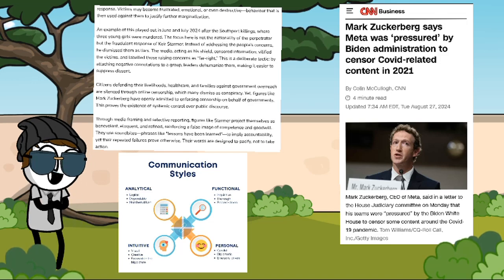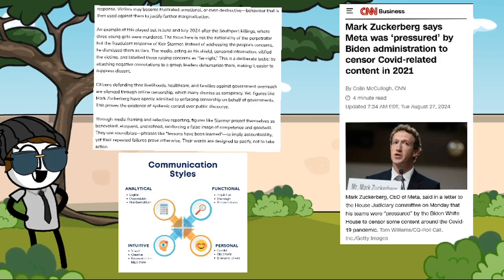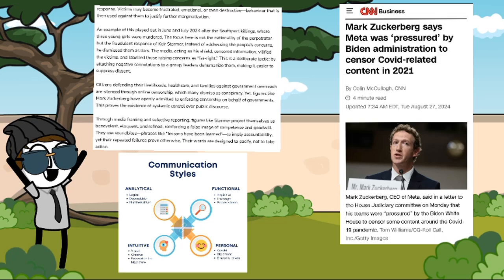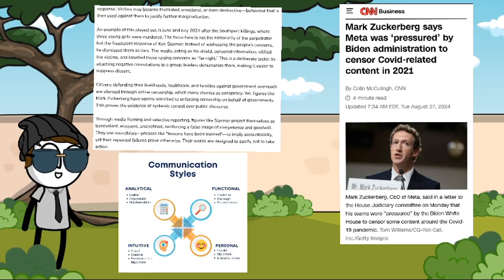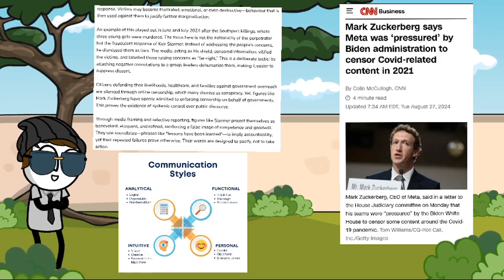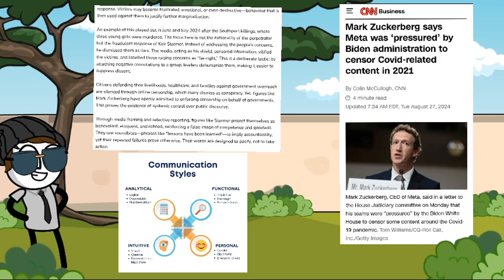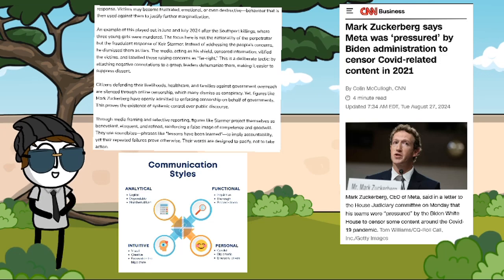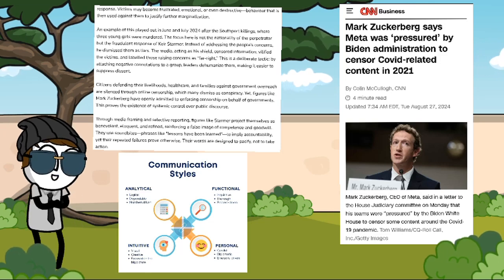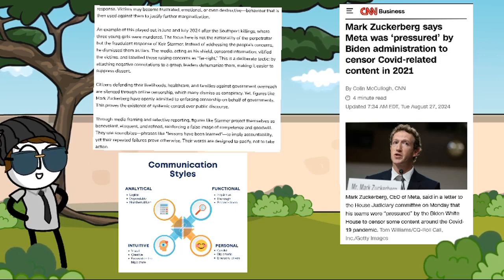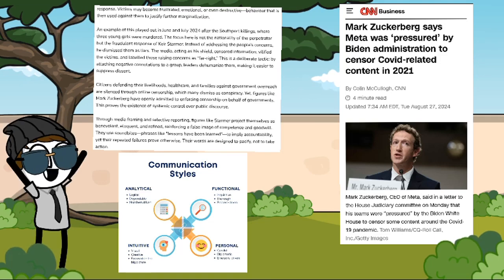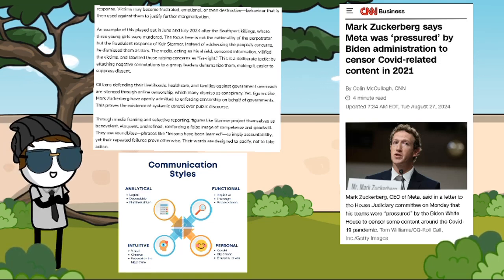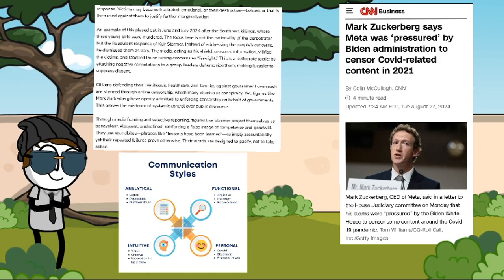Citizens defending their livelihoods, healthcare and families against government overreach are silenced through online censorship, which many dismiss as conspiracy, yet figures like Mark Zuckerberg, pictured, have openly admitted to enforcing censorship on behalf of governments. This proves the existence of systemic control over public discourse. Through media framing and selective reporting, figures like Starmer project themselves as benevolent, eloquent and refined, reinforcing a false image of competence and goodwill.